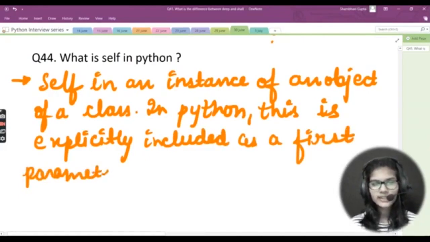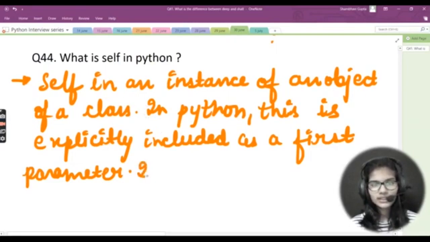Whenever we define a class, and inside that we define a function, self is the very first parameter that is included explicitly. We are not going to talk about other languages, because this is not the case in Java, so I will not write that here, because here we discuss Python.